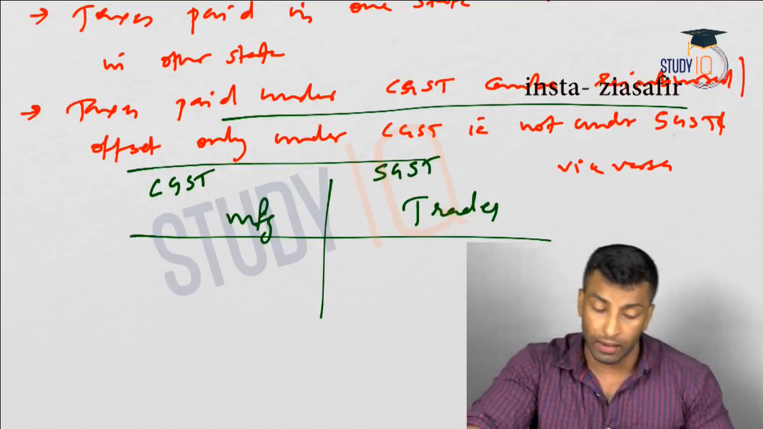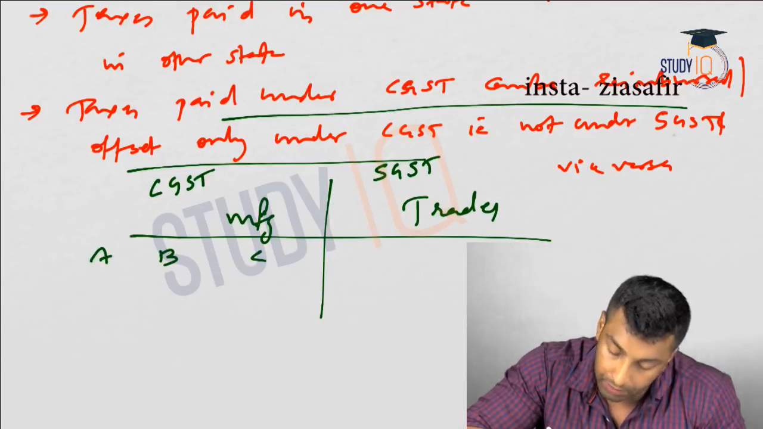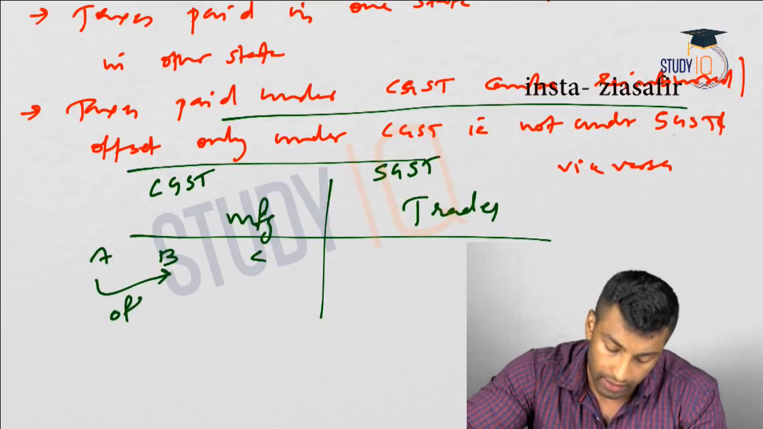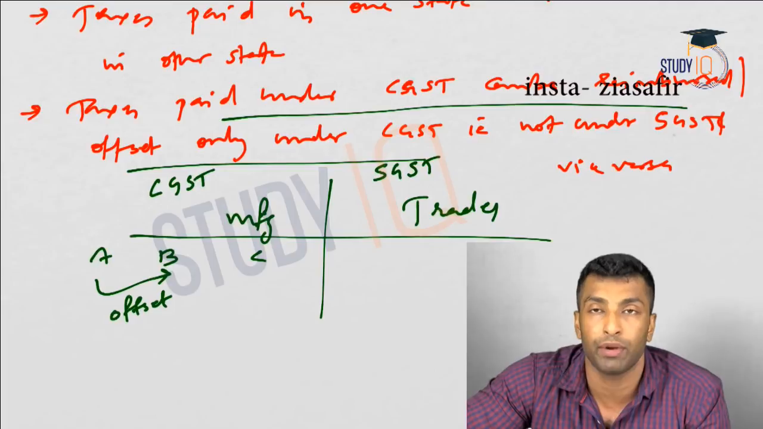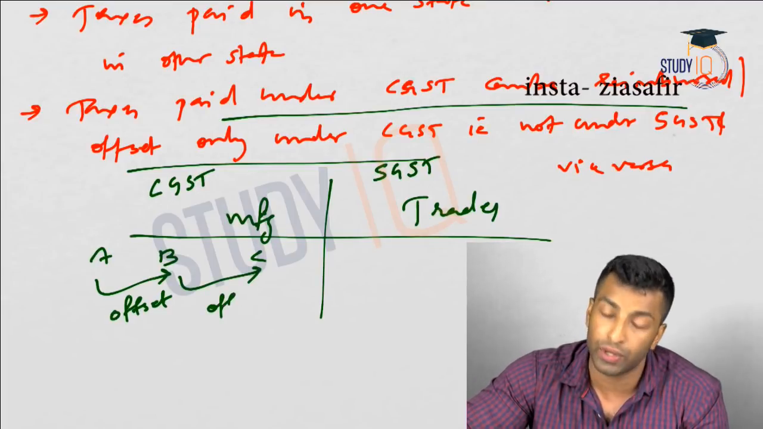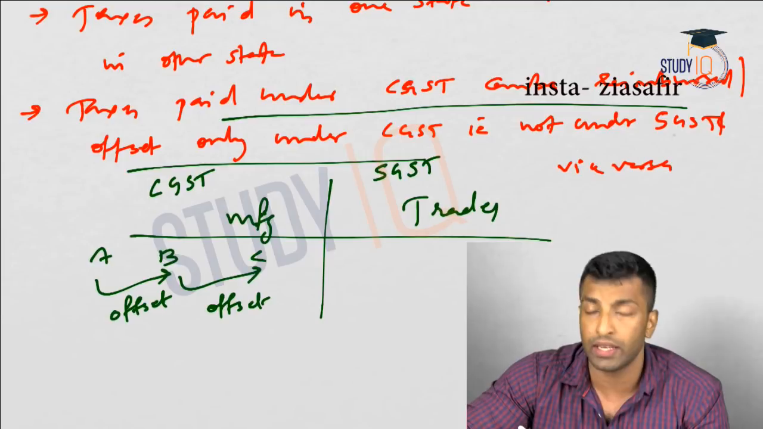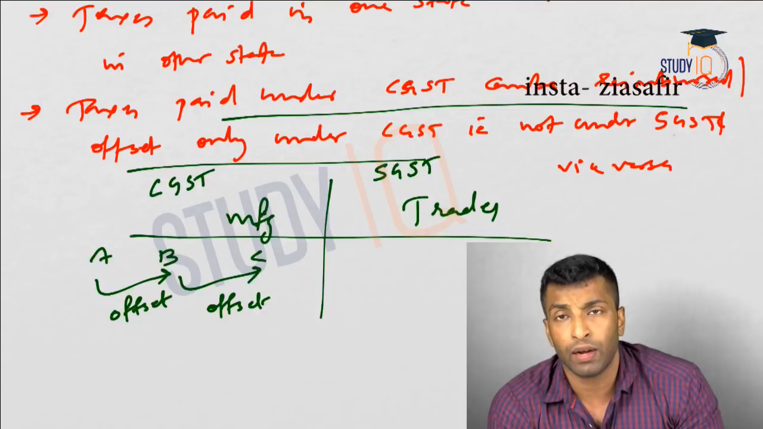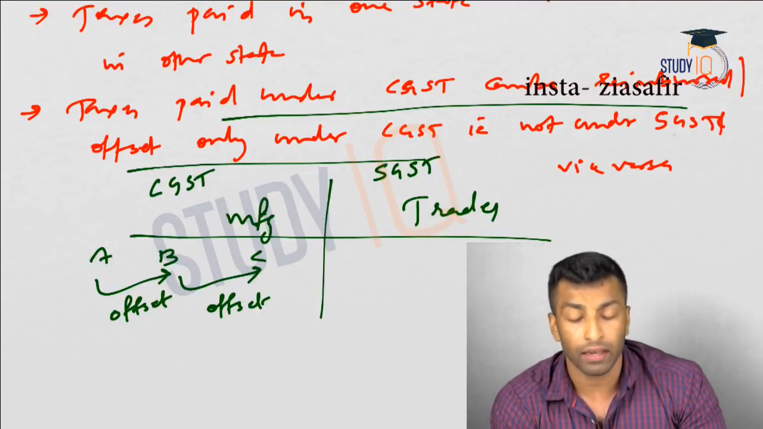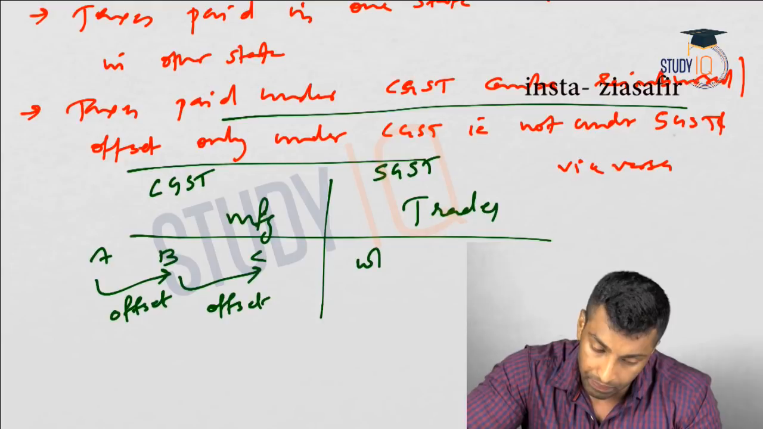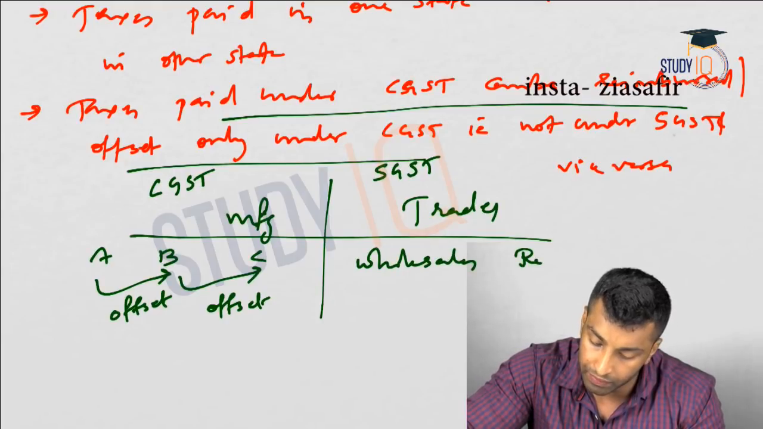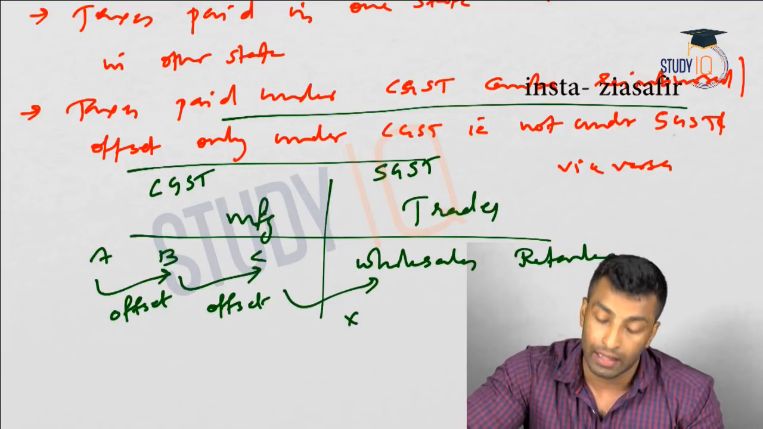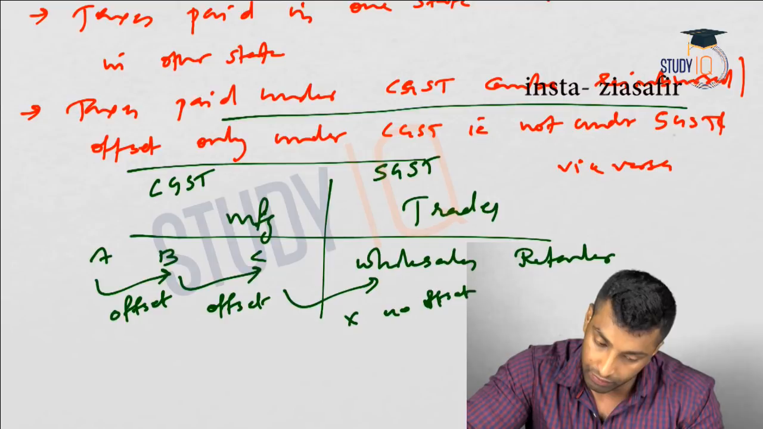So I want to make this point clear. Let's say A, B, C. Now you're getting inputs from A first, so B can get an offset or B can claim reimbursement. Then C can also get offset, or C can claim the reimbursement. Any of this is possible because this is at the CGST level, so taxes paid at the CGST, you can get offset. Now let's suppose here there will be a wholesaler and then it will go to the retailer. But from here to here there won't be any offset.